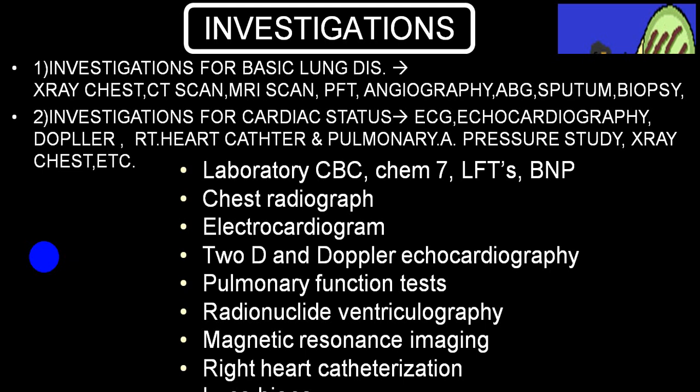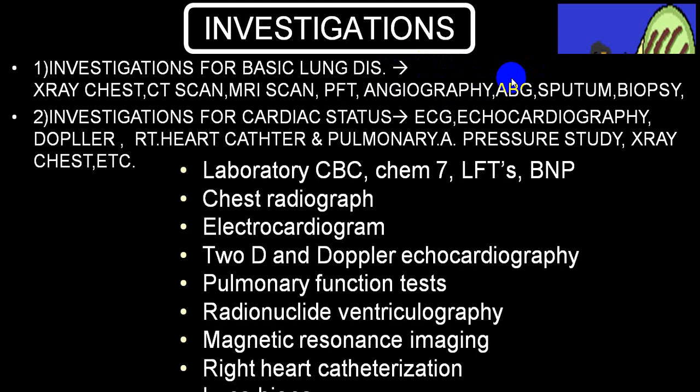So we already mentioned all the different investigations, which will include X-ray, CT, MRI, pulmonary function test, angiography, or you combine CT or MRI with angio to rule out chronic thromboembolism or massive pulmonary embolism; multiple pulmonary embolism you can identify.